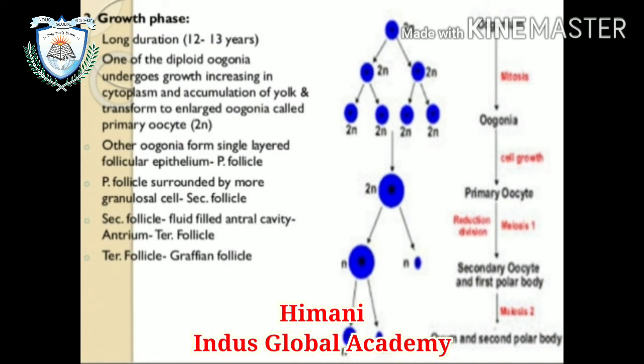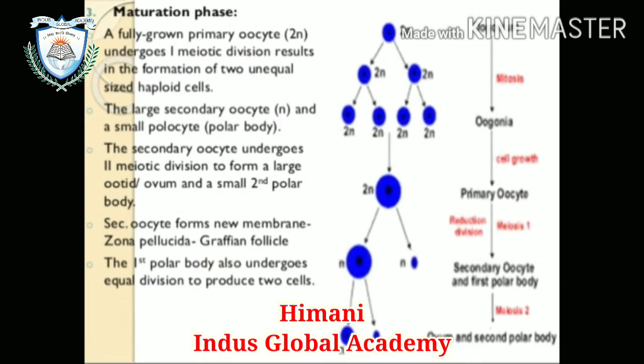That primary follicle is surrounded by more granulosa cells and converts into the secondary follicle. The secondary follicle then fills with a fluid-filled antral cavity called the antrum, converting into the tertiary follicle, and finally the tertiary follicle converts into the Graafian follicle.